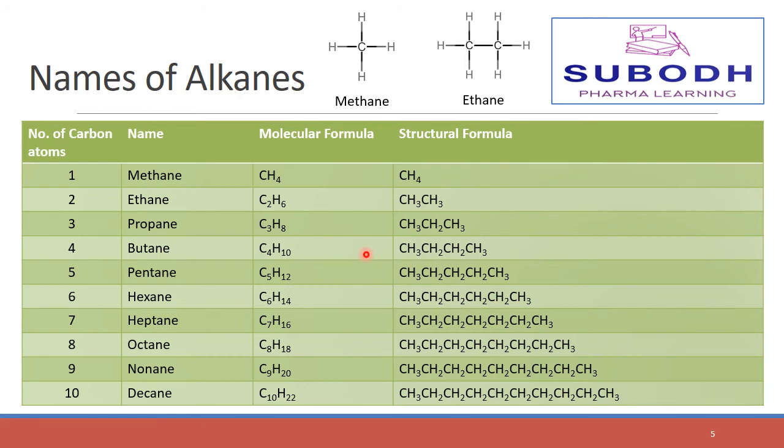That is butane, pentane and hexane. Pentane and hexane differ by 1 CH2 unit, and pentane and butane differ by 1 CH2 unit. So, this series of alkanes is also known as the homologous series of alkanes.